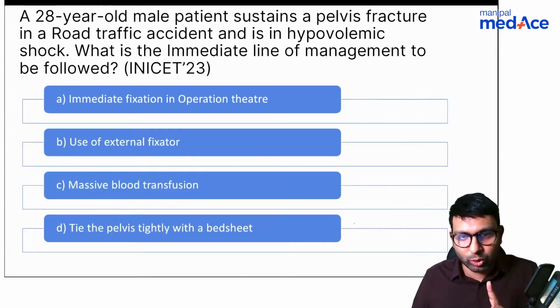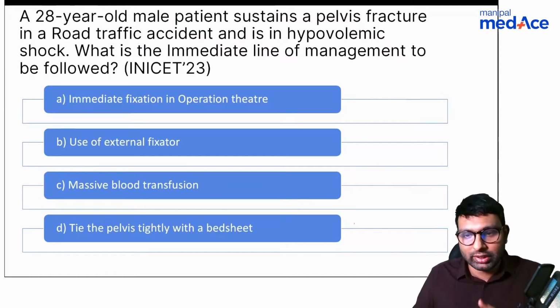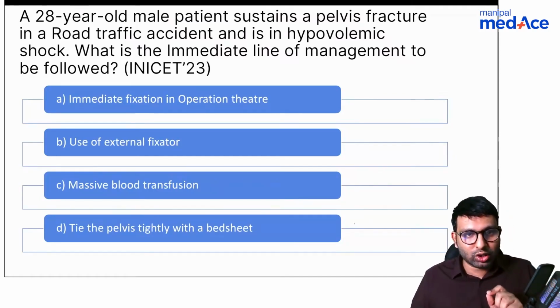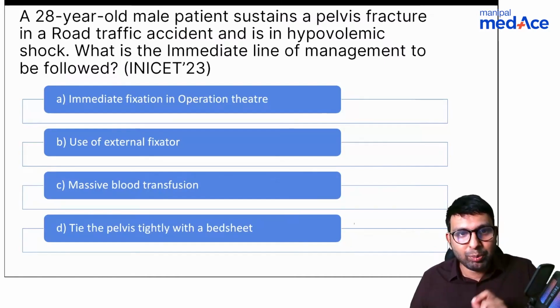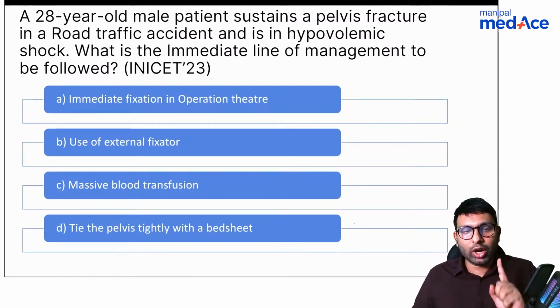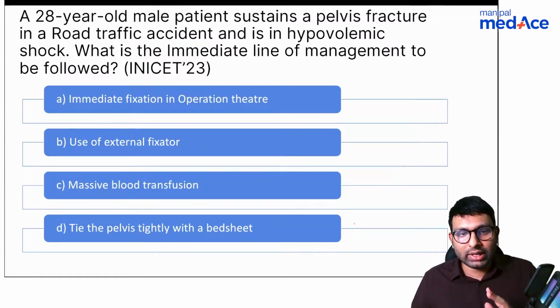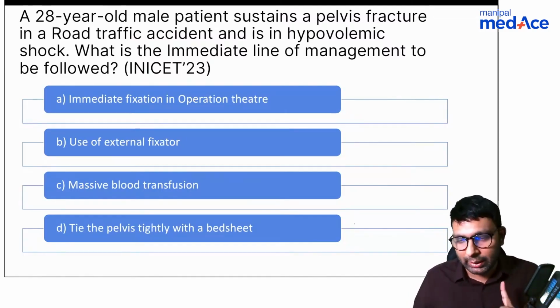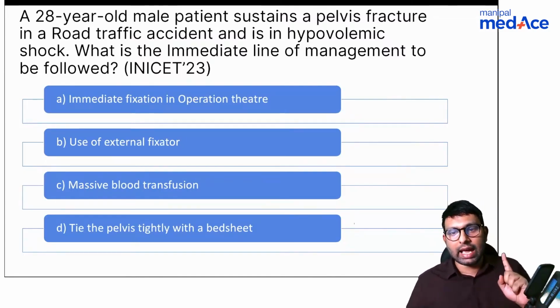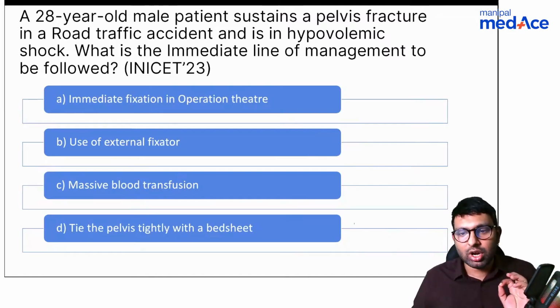Now look at another question here. This was an INI-CET 2023 question where again, see, the words are almost the same. A 28-year-old male patient, pelvis fracture, road traffic accident, hypovolemic shock. What is the immediate line of management? But the options have changed now. One option is immediate fixation in the OT. One more is use of external fixator. Third one is massive blood transfusion. And fourth one is tie the pelvis tightly with a bed sheet. You have a different option D. Now, Shabir, Stardust, Carol, Jamula, will you change your option or will the answer still be the same?